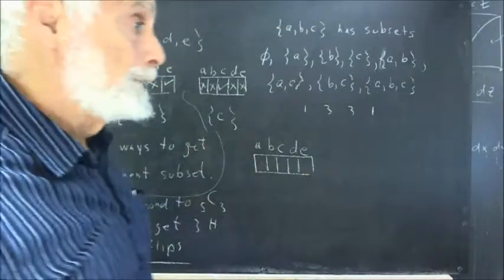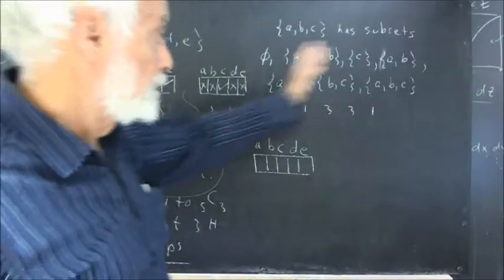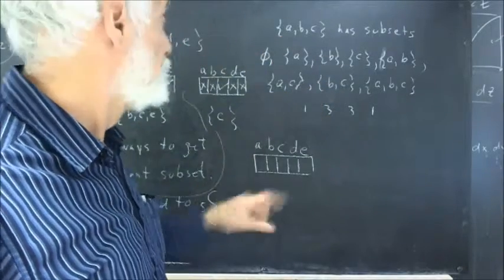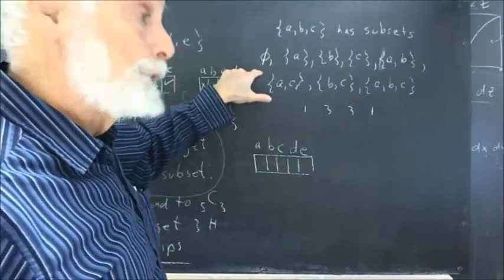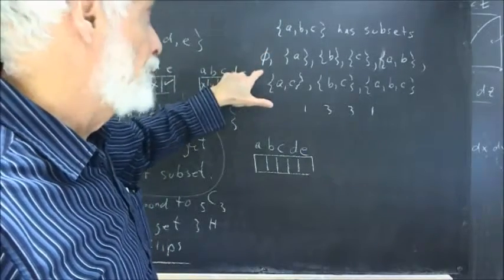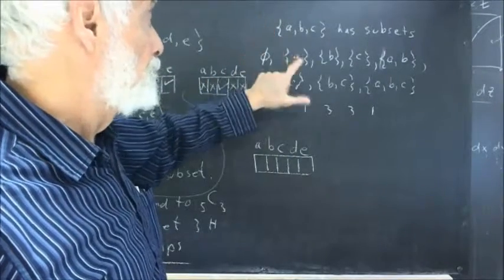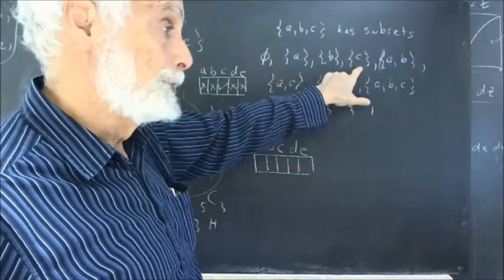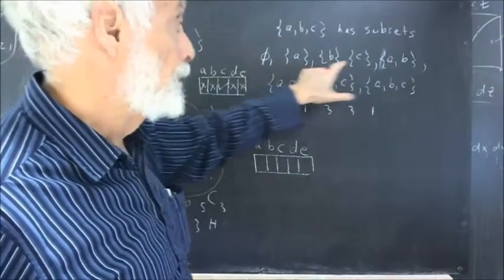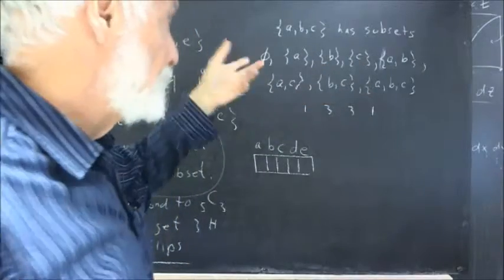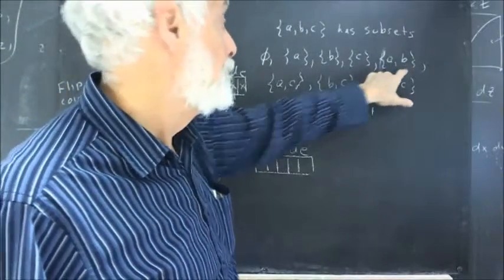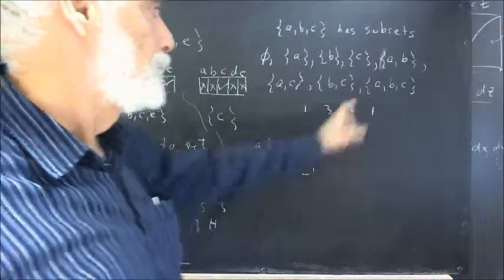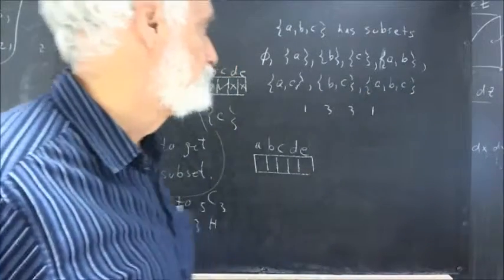What are the subsets of the set ABC? I'm going to list the subsets in order of the number of elements. There is the empty set, which has no elements. That counts as a subset. And then there are the sets consisting of A, of B, and of C. Those are the 1-element subsets. The 2-element subsets would be AB, AC, and BC. And there's one 3-element subset, ABC.